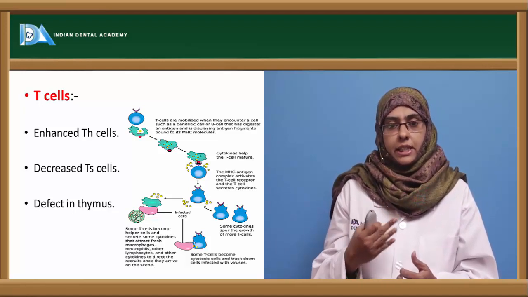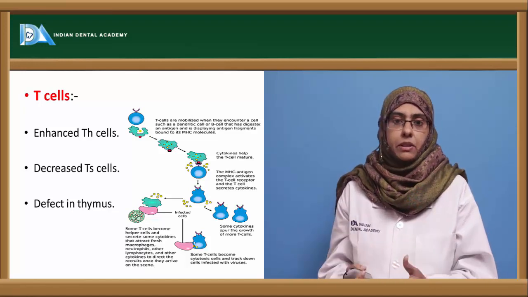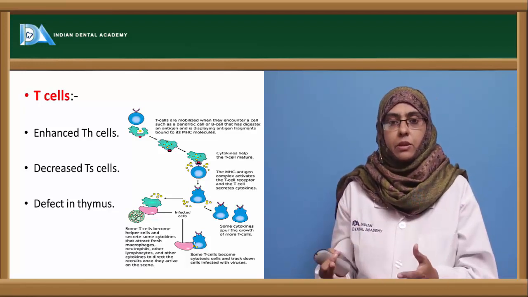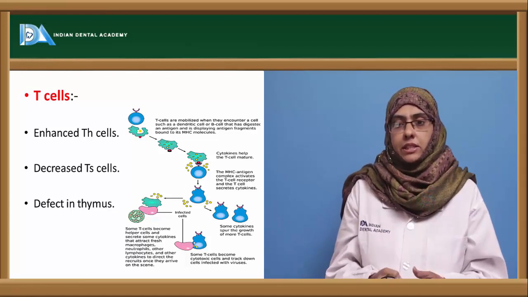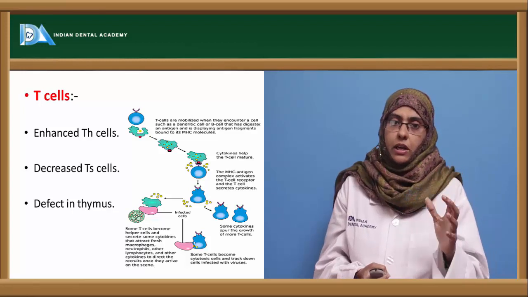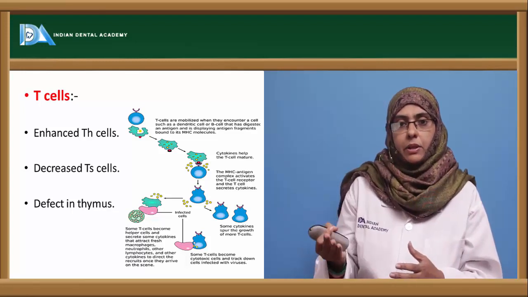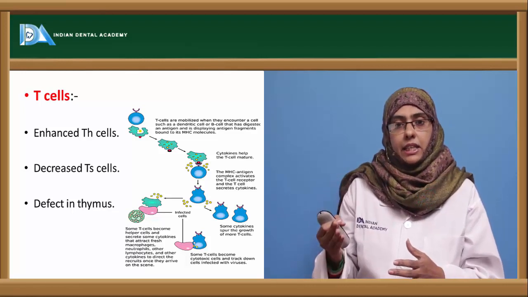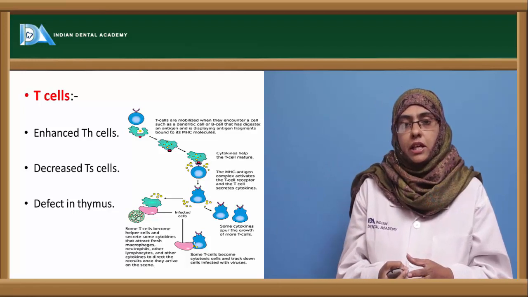Once there is a decreased T suppressor cell, there is no specificity between the antigens and the antibodies, and more immune response is developed towards the self antigen or the antigen coming in as a foreign antigen. The T cells that are excessively produced are the TH cells, and the TH cells produce the cytokines to activate the other cells of the immune system.